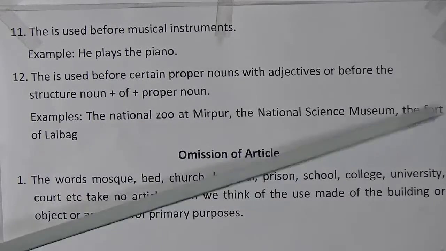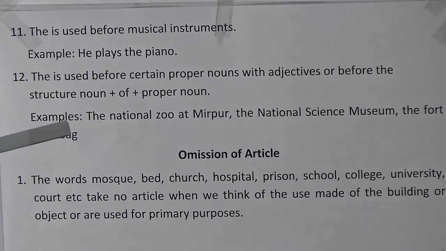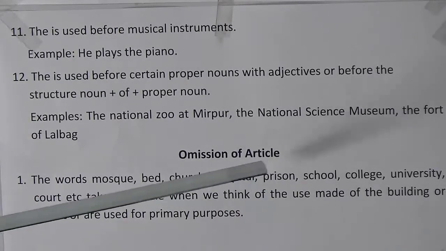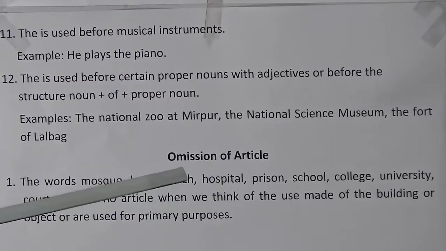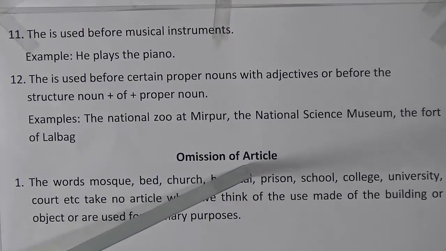So I think all of you have understood the uses of definite articles. Now we will go to the omissions of articles. That means where we will not use the or articles. So look carefully. Omissions of articles.